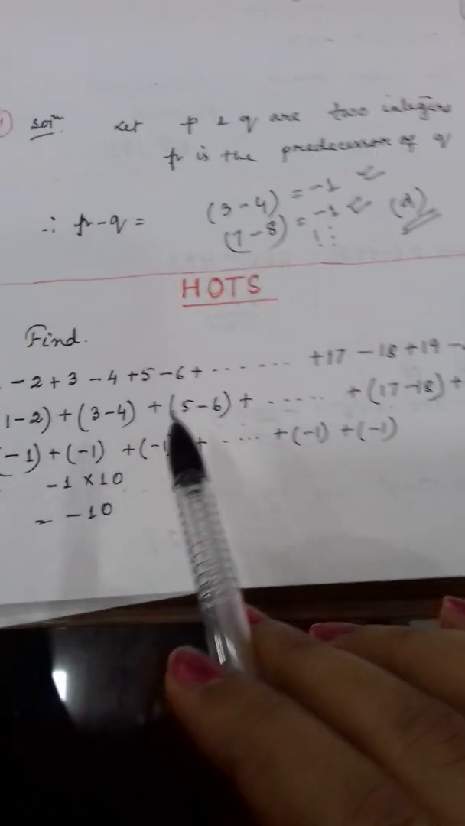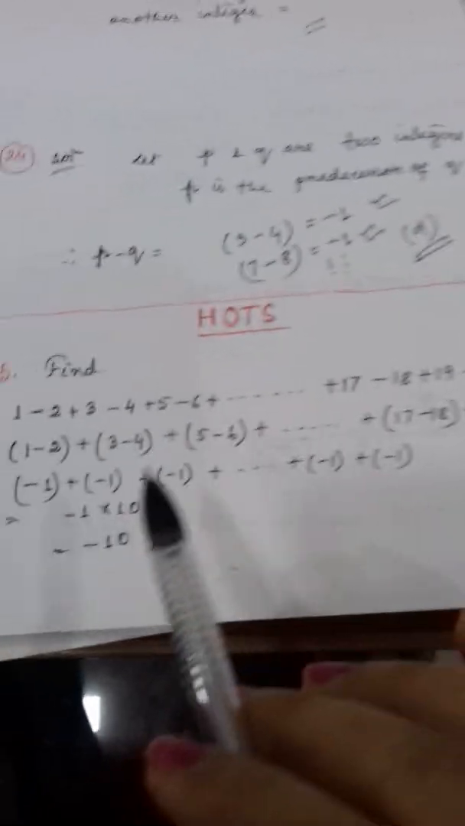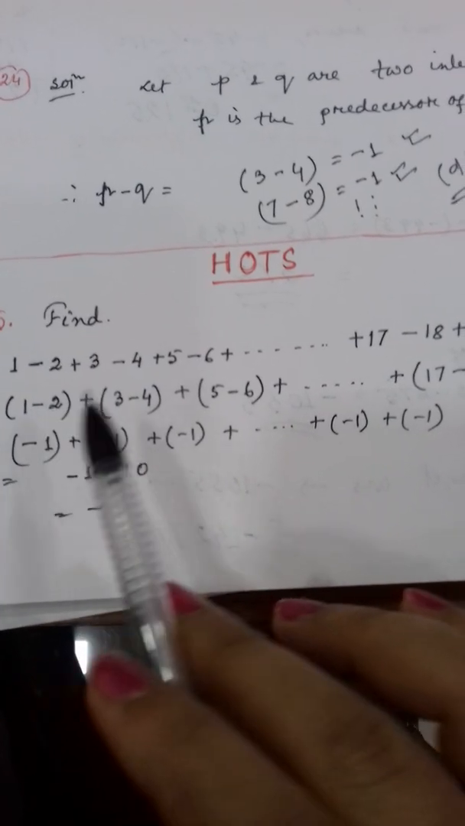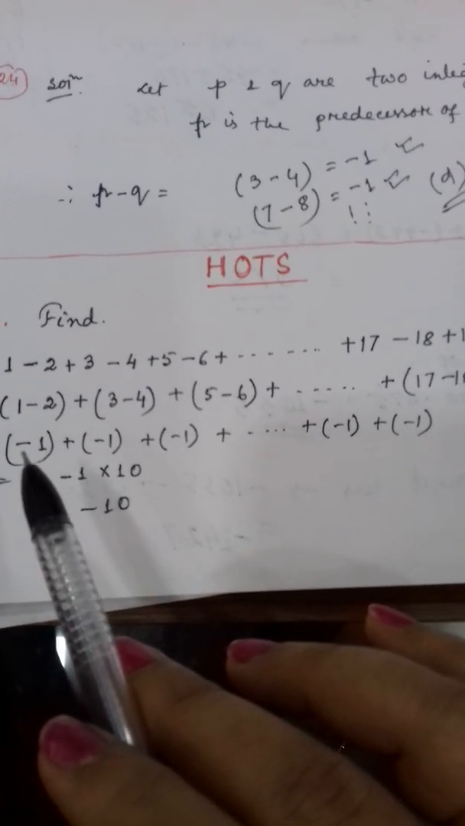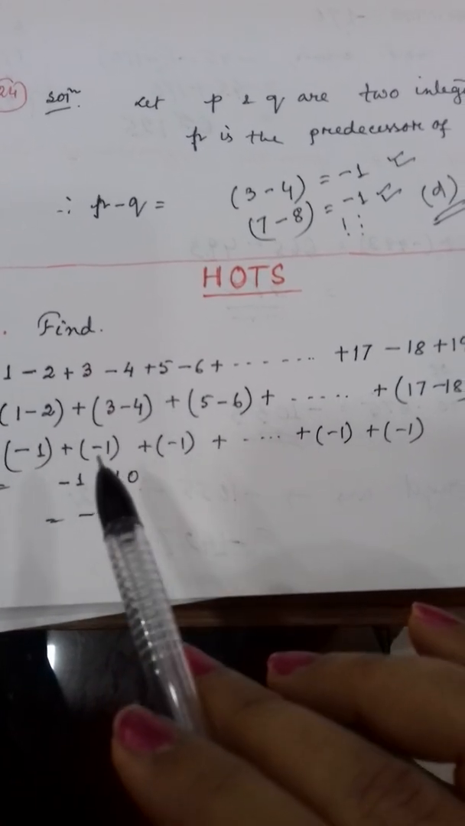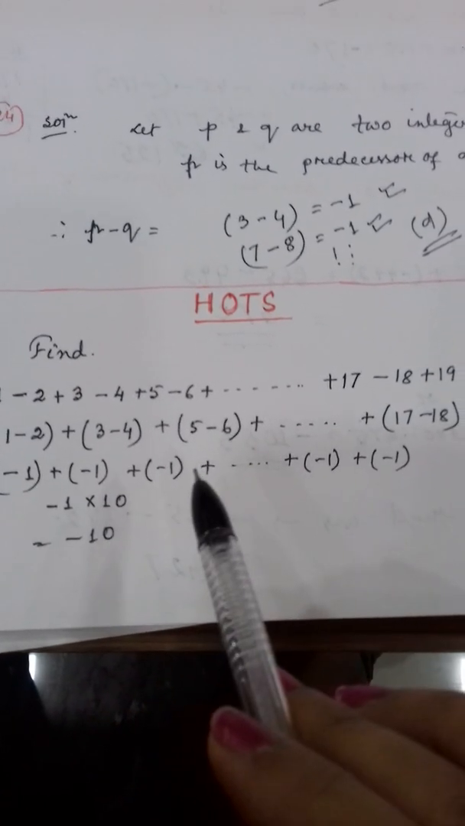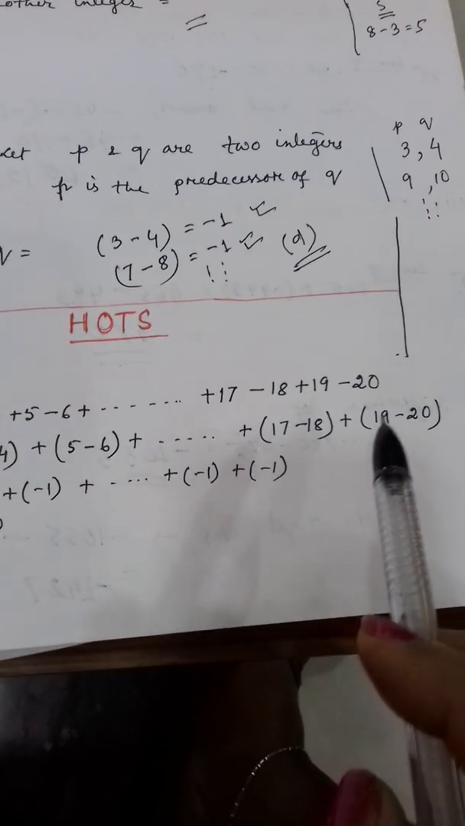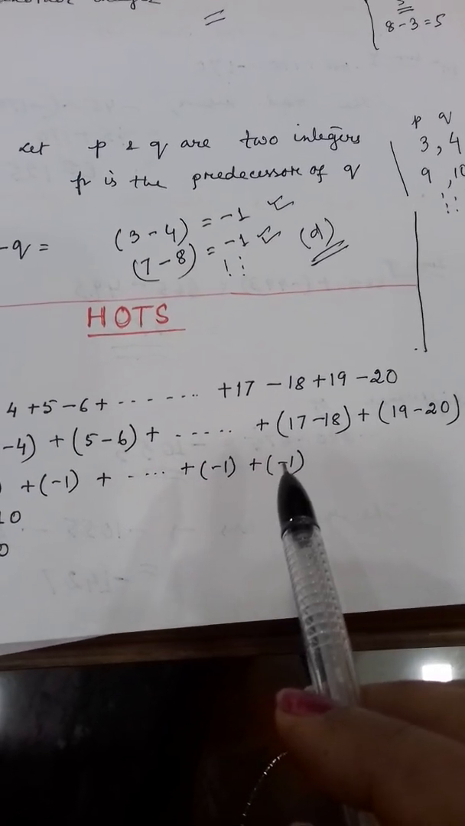So now after making it in this way, you solve it. For each pair what will you get? Value minus 1. 1 minus 2 is also minus 1. 3 minus 4 is also minus 1. 5 minus 6 is also minus 1. In this way, for all the pairs you will get minus 1 as the answer.